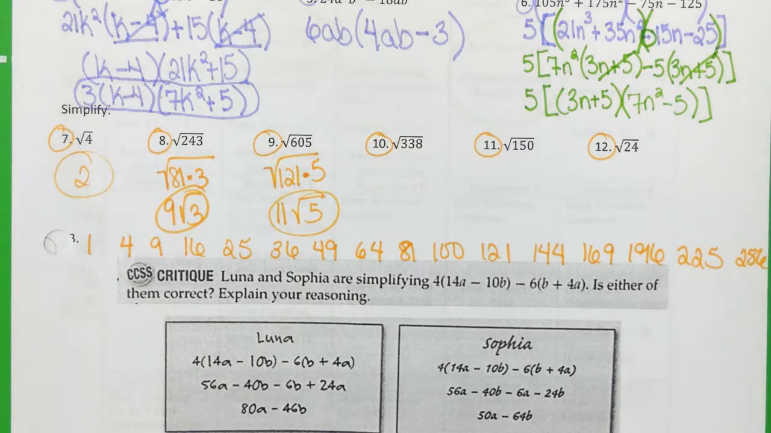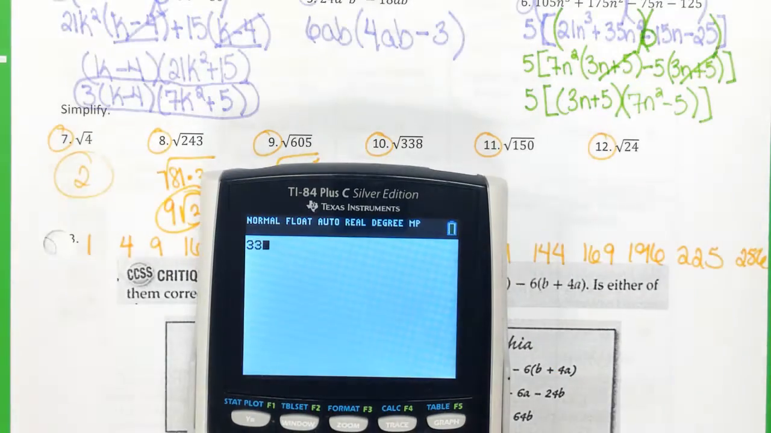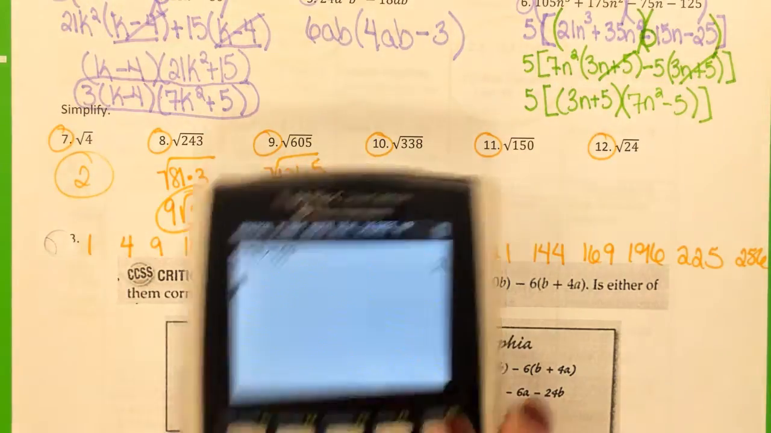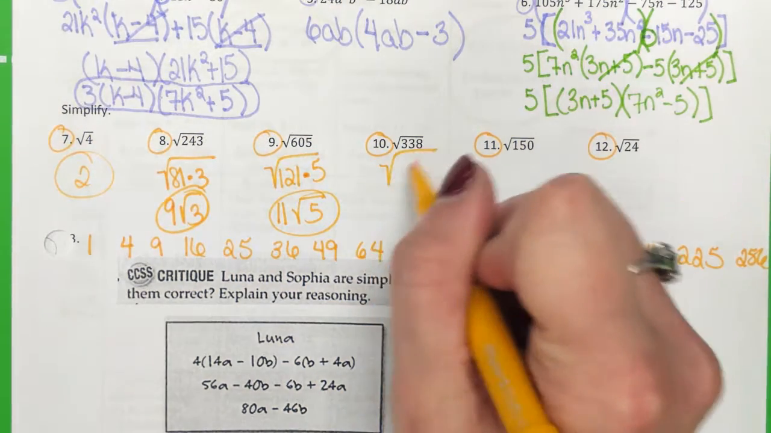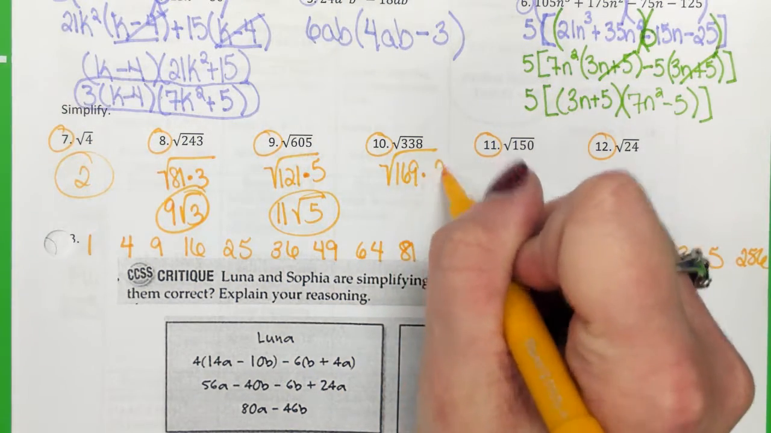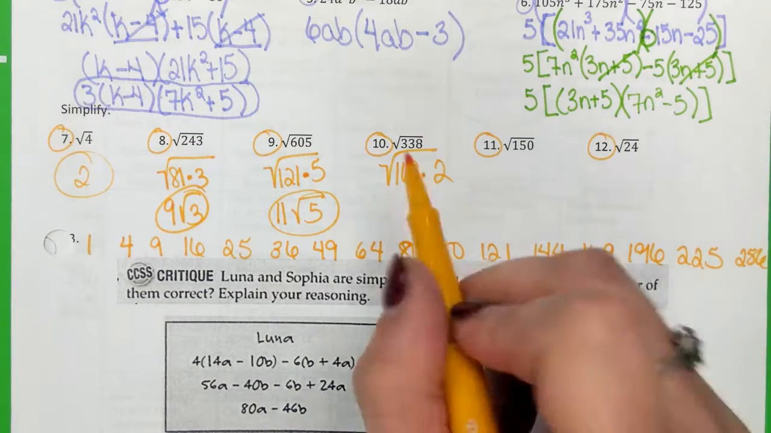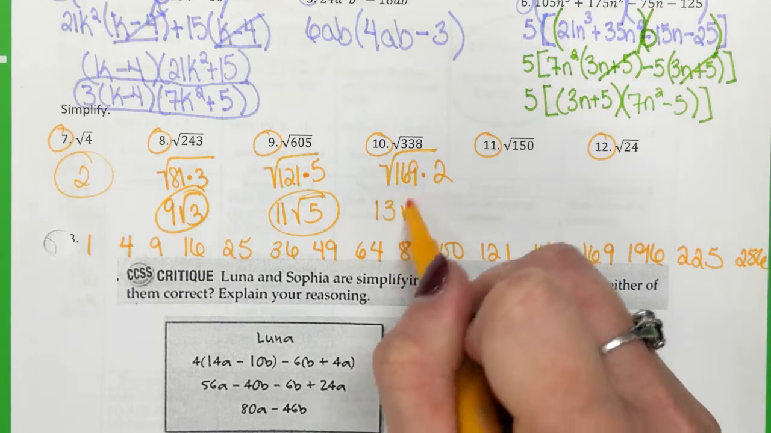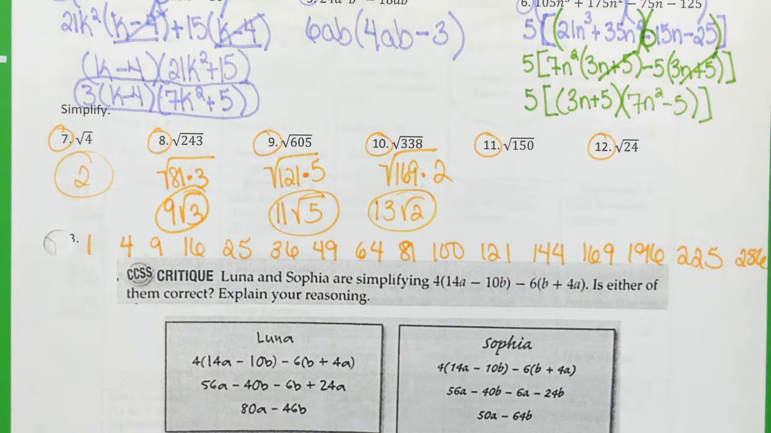All right, 338. 169? Look at him. He already knows all the answers. There we go. 169. Very good. Times what? 2? All right, so 169. Anybody gets to come out as what number? 13. Very good. All right, 150 should be easy.